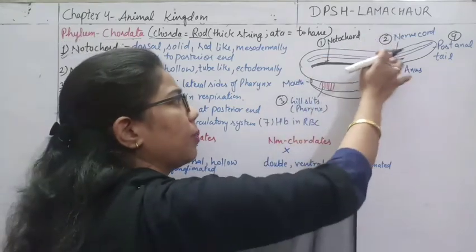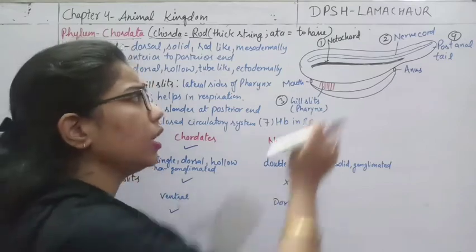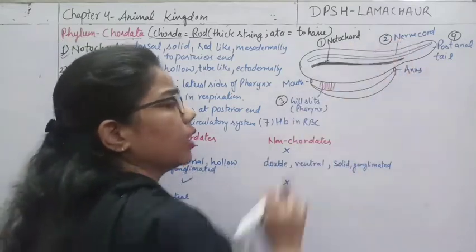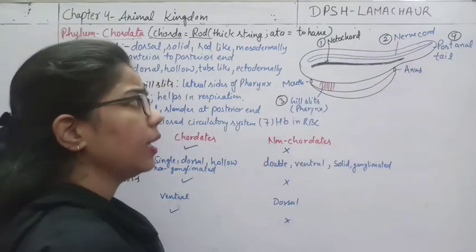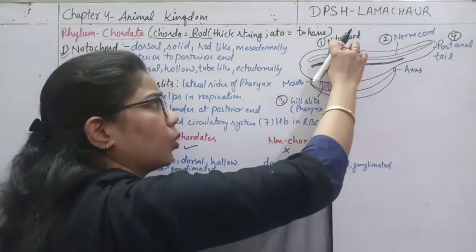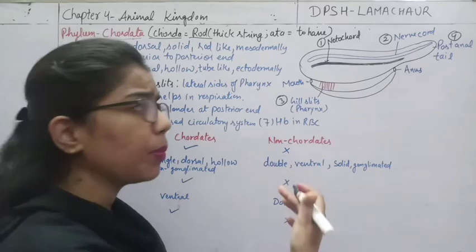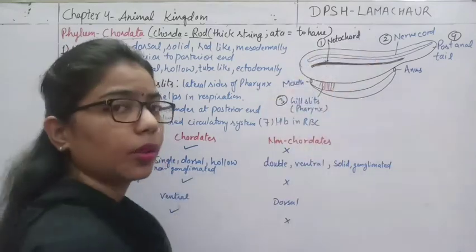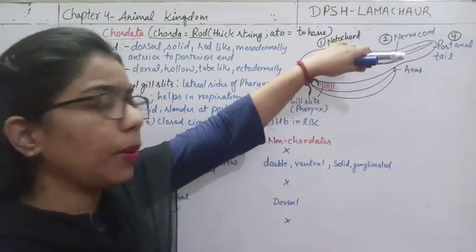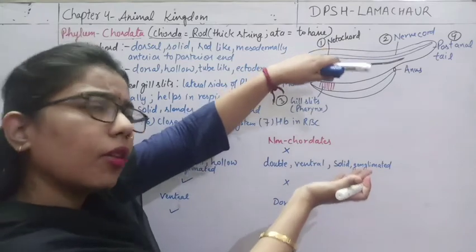How is the nerve cord here? Hollow. It is just like a tube. So the nerve cord is tube-like. And both the notochord as well as the nerve cord are placed in which part? In the dorsal part. The upper part is the dorsal part and the lower one is the ventral part.